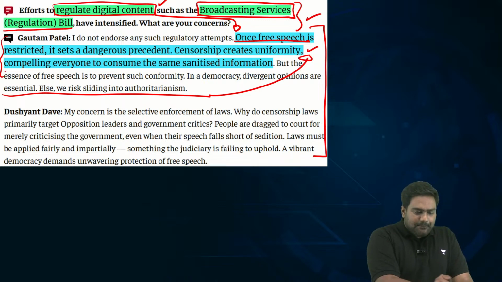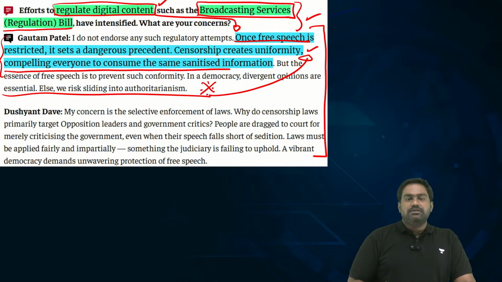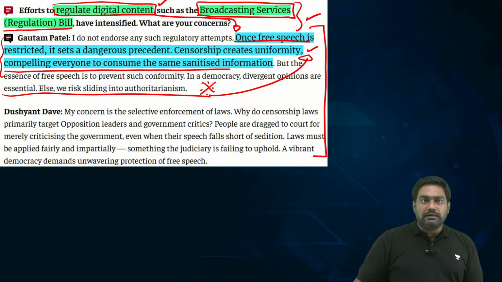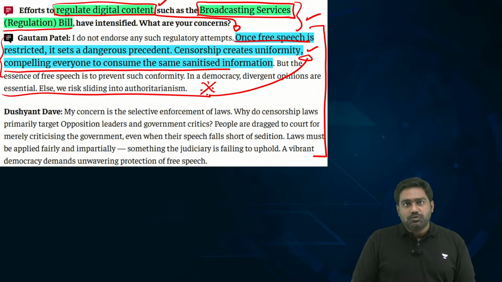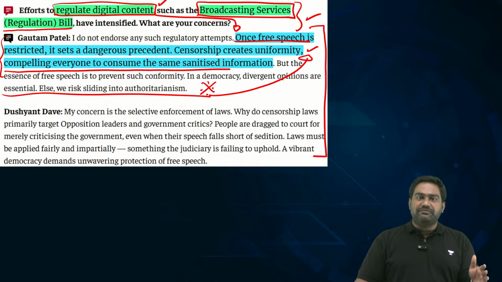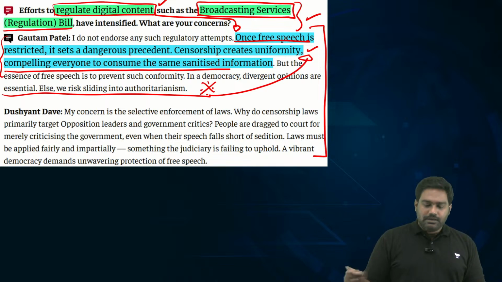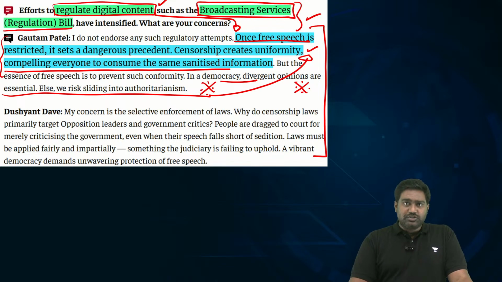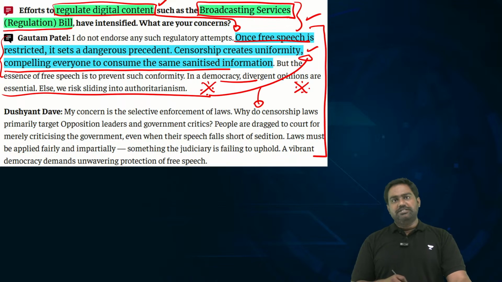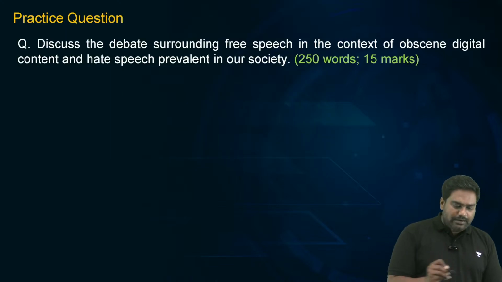Today you might say some jokes, some movies, some web series are obscene and vulgar, and try to restrict and ban them. Tomorrow it will reach a point where someone will take offense to your genuine points of criticism against the government, against the state. So this will lead to the reduction of free space that is available for free speech and expression. So that is the closing argument being made by the experts in this interesting interview that The Hindu has published.